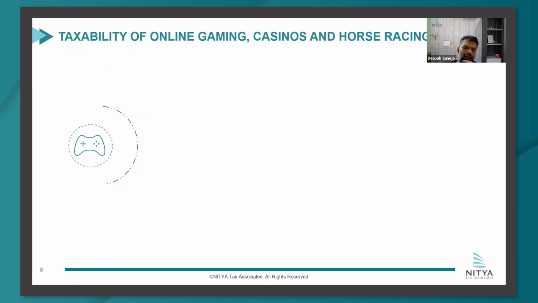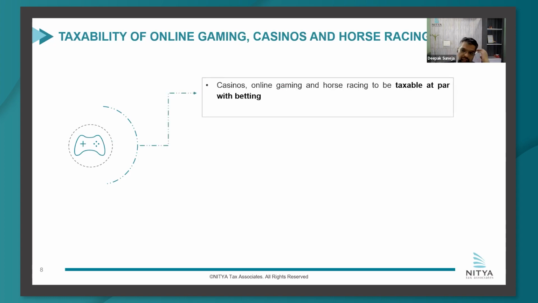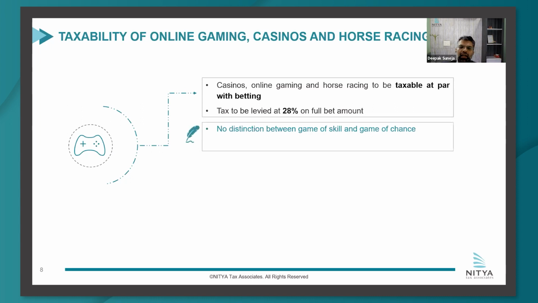Next is the issue of online gaming, which has been discussed a lot after the GST Council meeting. On this, the GST Council said that they would bring in casinos, online gaming, and horse racing at par with betting. So tax would be there at 28% on the full chips or on the full bet value. We all know the recent decision in Gamescraft came, which made that distinction between game of skill and game of chance. That distinction would no longer be there.